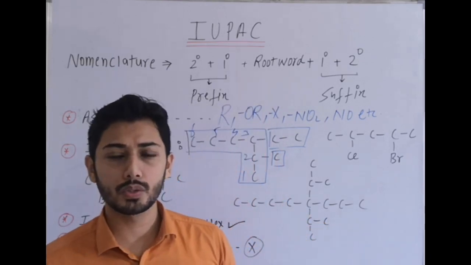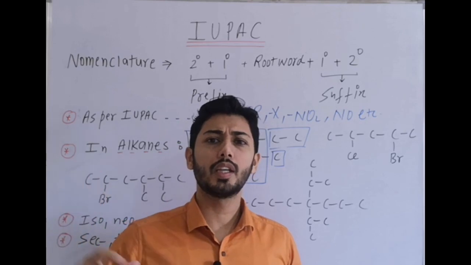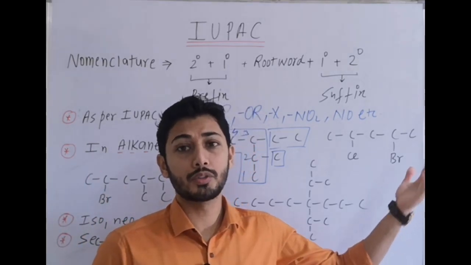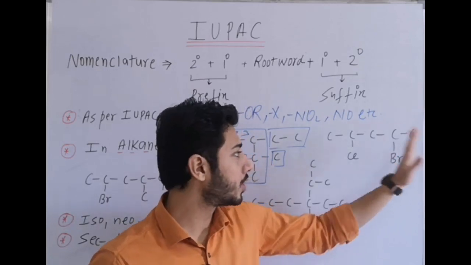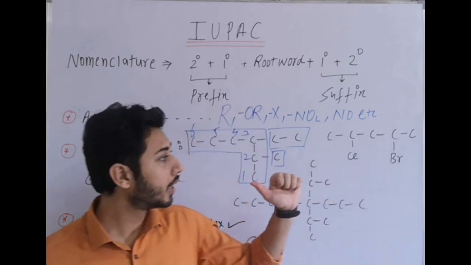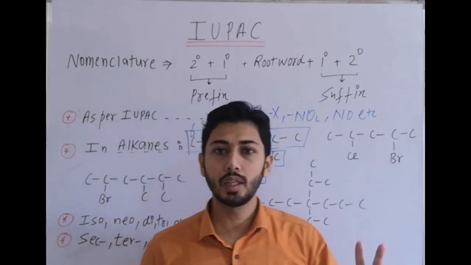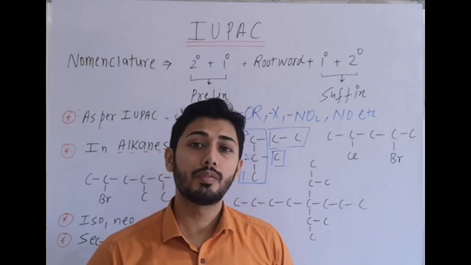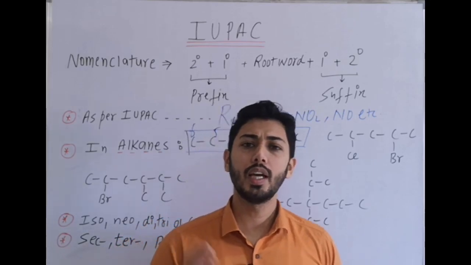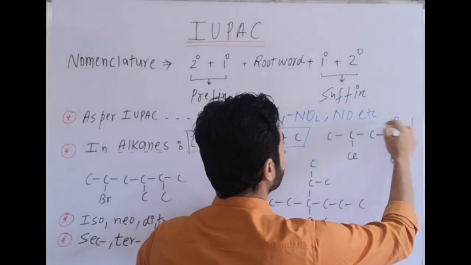But if numbering is also same, then from which side we prefer? Where alphabetically we are getting a substituent earlier. Like here, right side we are getting bromo, second number. Left side we are getting chloro, second number. Now both are getting 2 number. Now which we will prefer? We prefer bromo, because at the end what is preferred? Alphabetical preference. So numbering should start from right side.